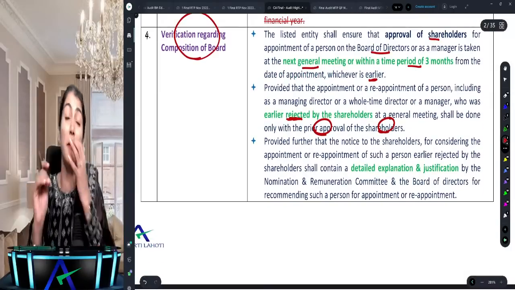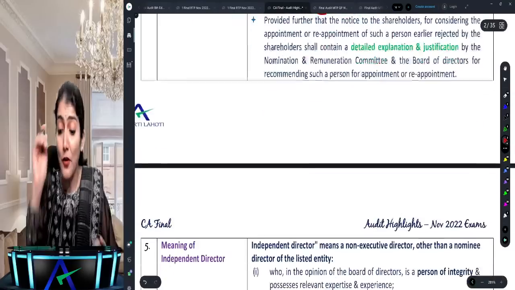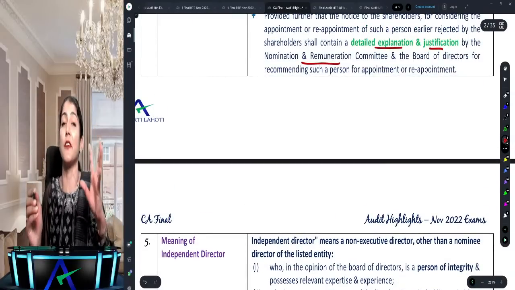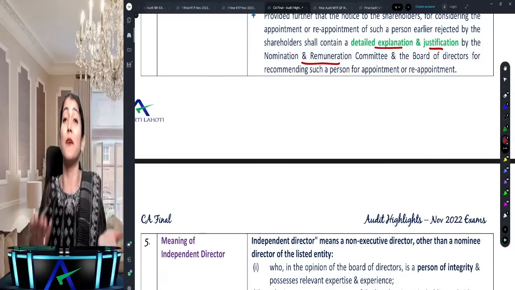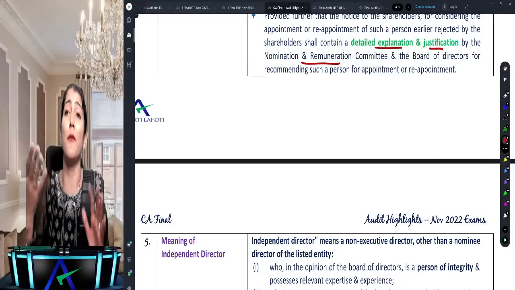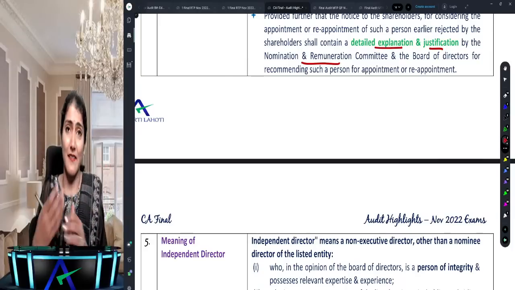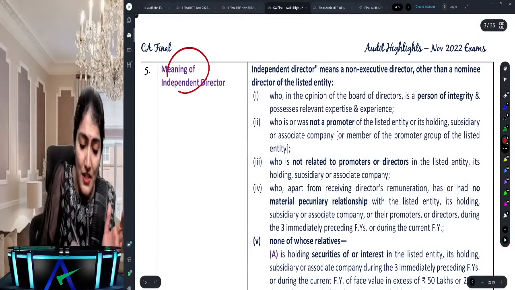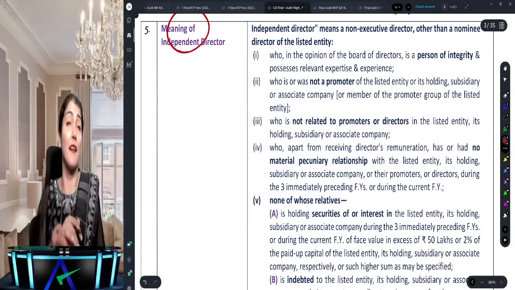It says take prior approval of the shareholder, and the nomination remuneration committee has to give the detailed explanation and justification for the same. Why such a person who was rejected, why do they still want to appoint him as a director? Then there is a change in the definition of the independent director.